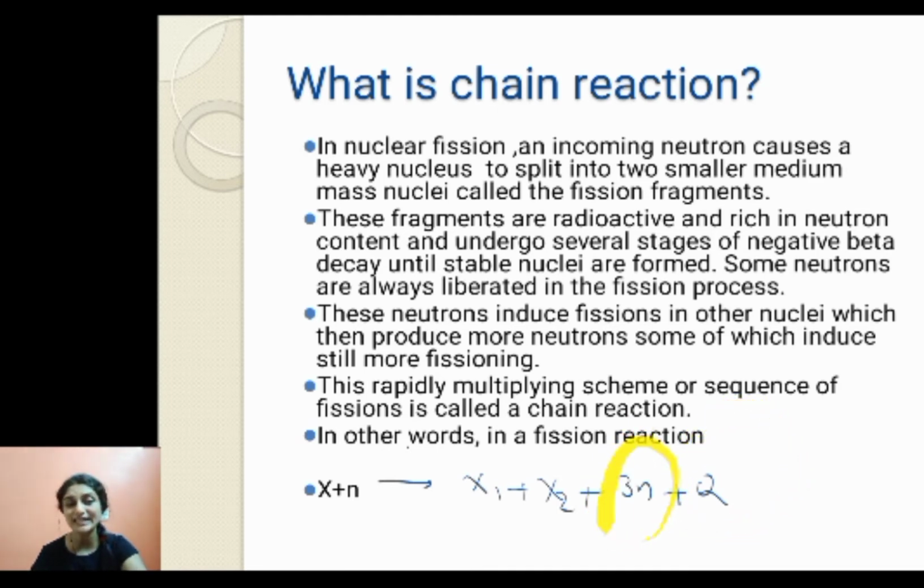Now, these 3 neutrons which are formed will be captured by another uranium 235 or another heavy nucleus, and again fission fragments will be formed and 3 neutrons will be emitted. Again, those 3 neutrons will react with another uranium 235 nucleus, again fission fragments and 3 neutrons will be formed. So this is a chain of reaction which is happening.